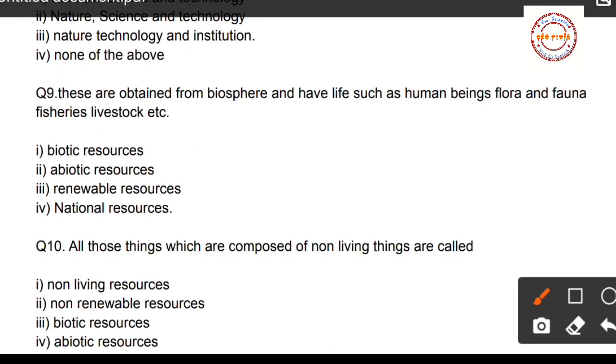Now students, question number 9. These are obtained from biosphere and have life such as human beings, flora and fauna, fisheries, livestock, etc. So here first option biotic resources, second option abiotic resources, third option renewable resources and fourth option natural resources. So students, here biotic resources are obtained from the biosphere and have life such as human beings, flora and fauna, fisheries and livestock, etc.